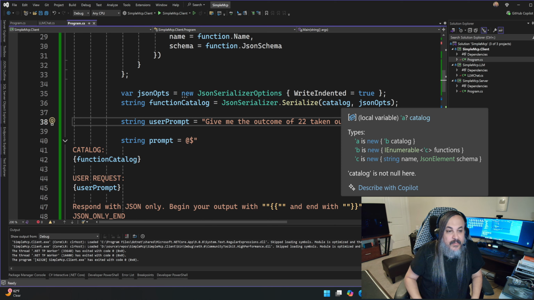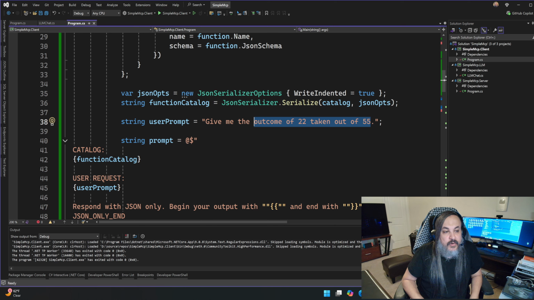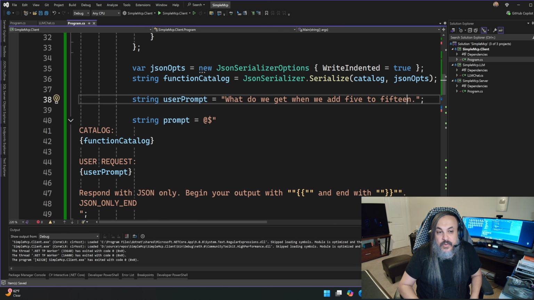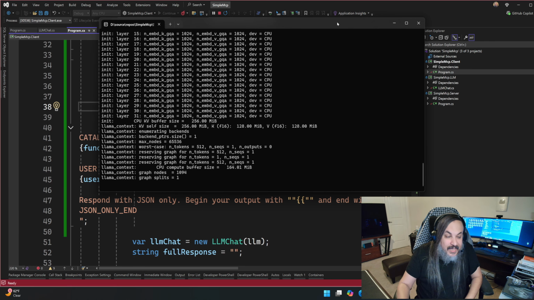What if I made this in pure text format, like what do we get when we add 5 to 15, right? I'm writing the words out. I'm even going to intentionally make a typo, to see if it can pick up my mistakes and actually fix it. Let's see. If you want to see LLMs in action in a reliable way, this is it. This is your go-to right there. Let's just see if it works.